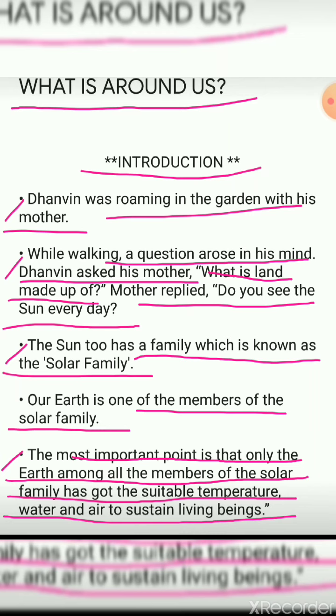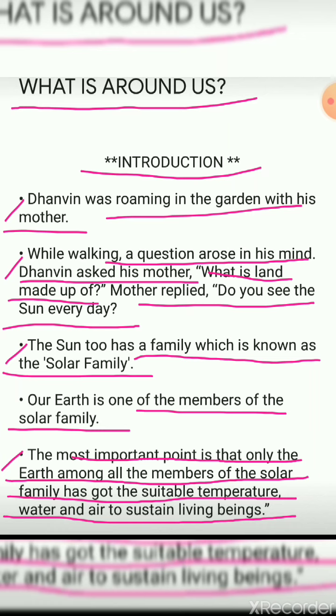Okay, now over here, when Dhanvin asked his mother what the earth is made up of, what did the mother say? That sun, do you see the sun every day? As the sun is also having what? That is a family, and that family is said to be what? That is the solar family. As we have a family, the sun also has a family, that is said to be the solar family. And in that solar family, earth is also a member.